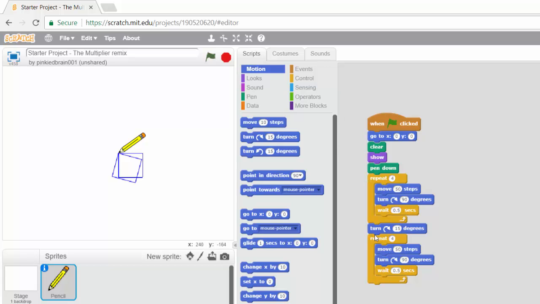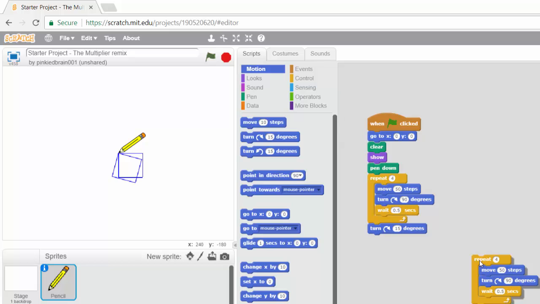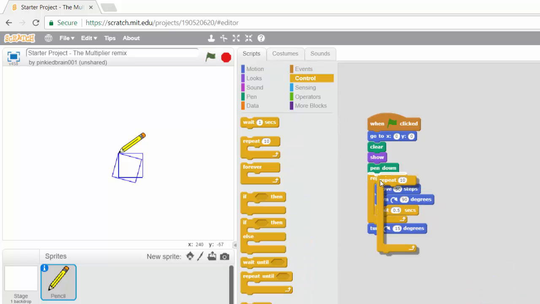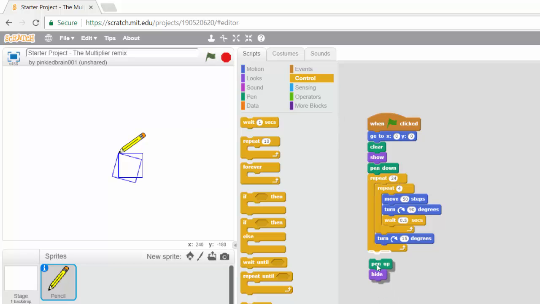Now imagine if I repeated that, say, it's a circle, right? So divide 360 by the number of degrees that you're turning. So 360 divided by 15 will be what? I believe that's 24. So I can throw this away, use another repeat block. So put everything in a repeat block. So I have a repeat in a repeat. And then have 24. So let's see what happens now. And then let me put my pen up and hide.